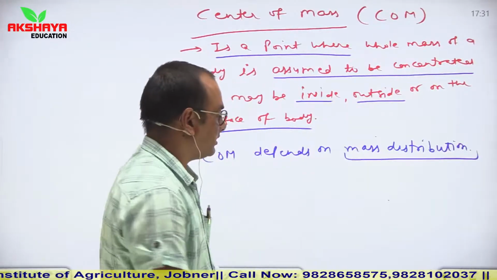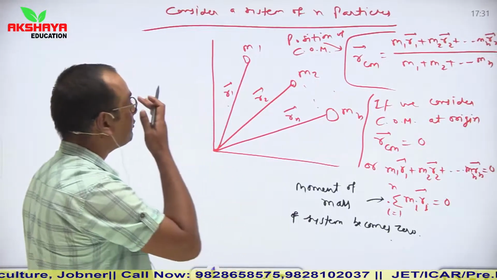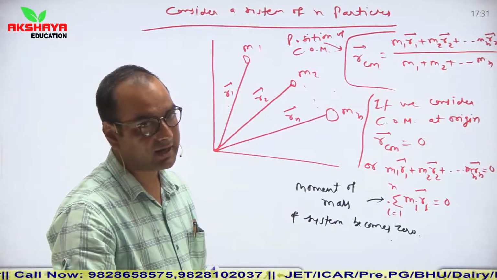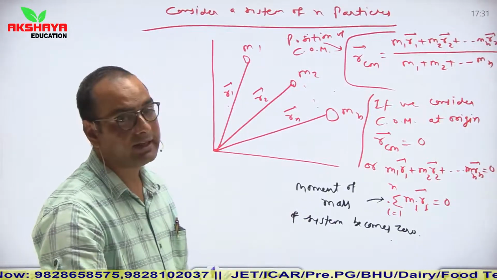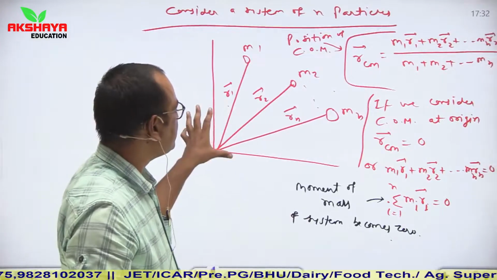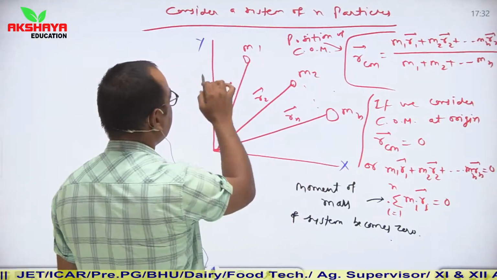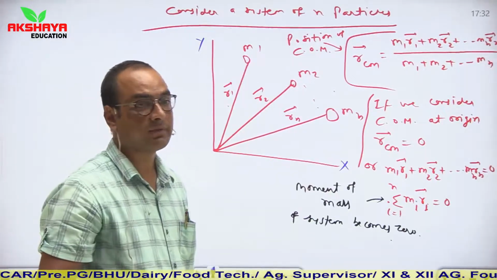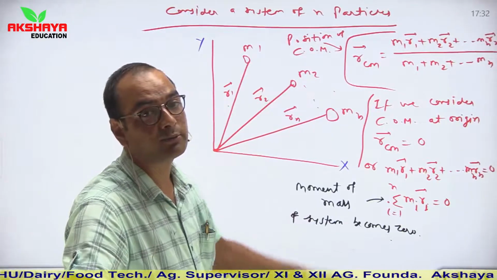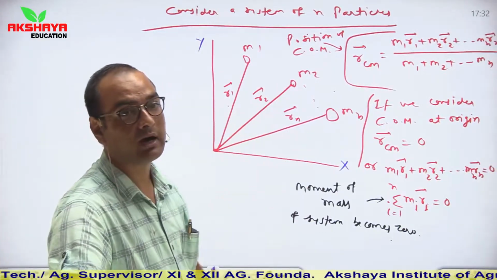Now see, if we calculate the center of mass of a system containing n particles, how is its center of mass calculated? Consider a plane in which n particles are there, having masses m1, m2, m3 up to mn, and position vectors r1, r2, r3 up to rn.